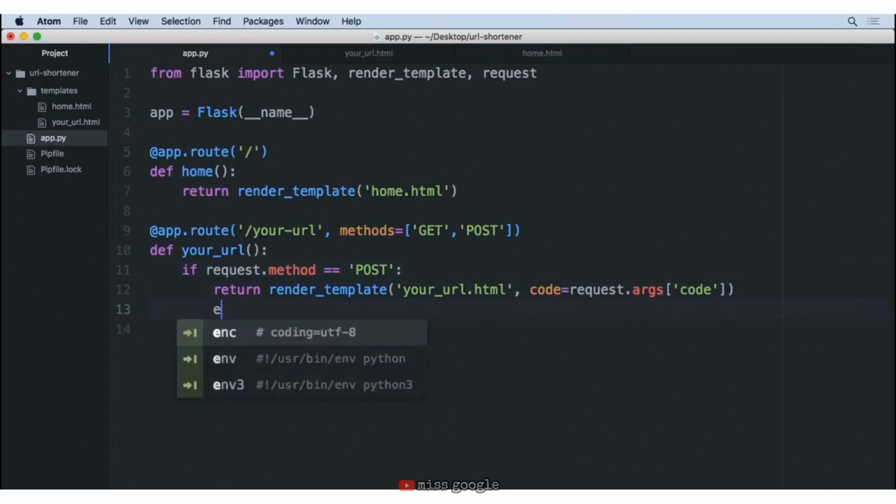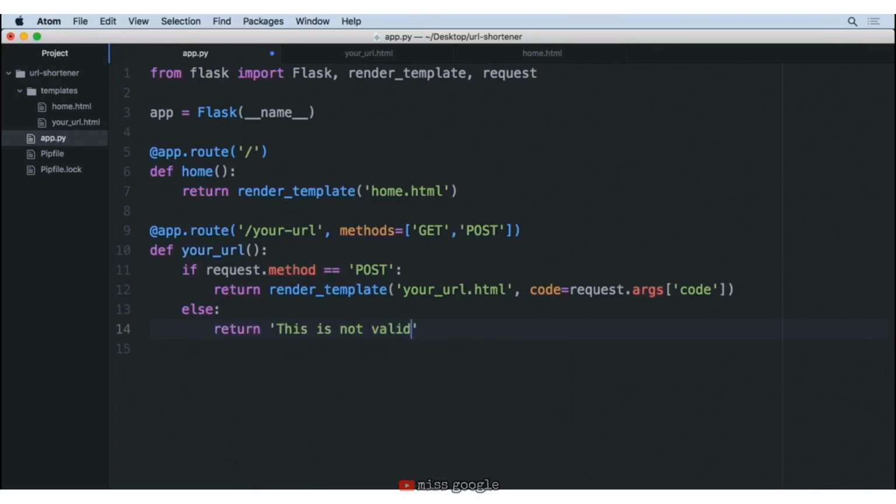And then our else situation, this is going to be if the user has come through as a get. So in this situation, for the time being, we'll simply just say that we want to return a string that says this is not valid.